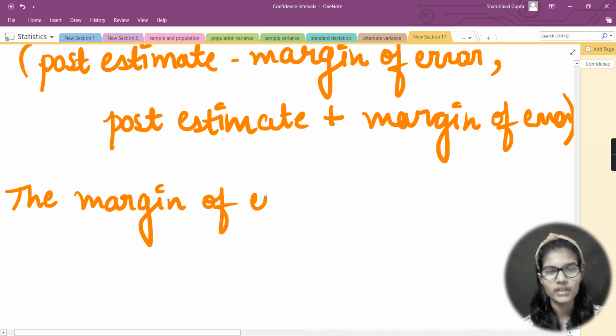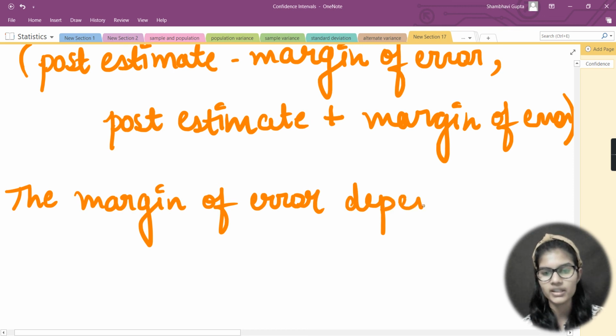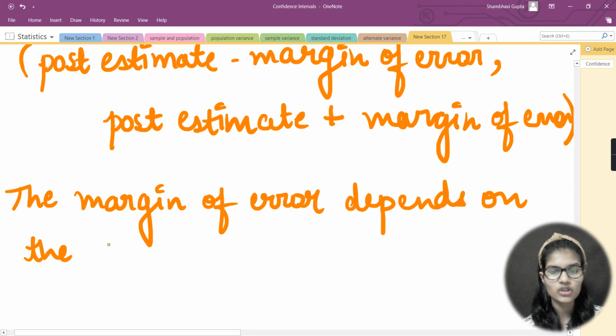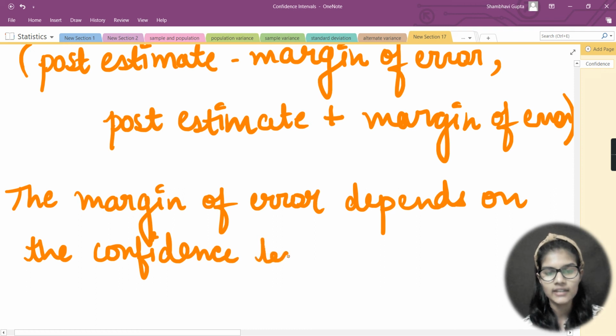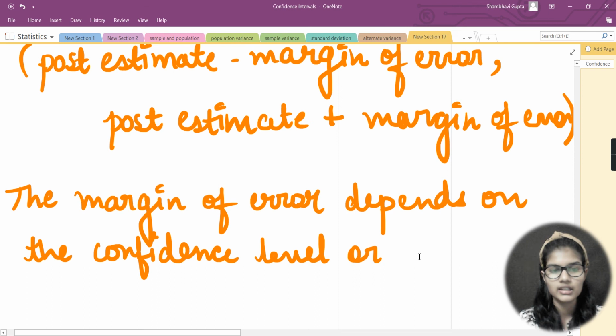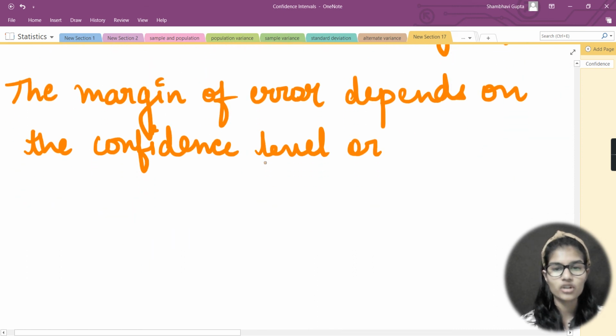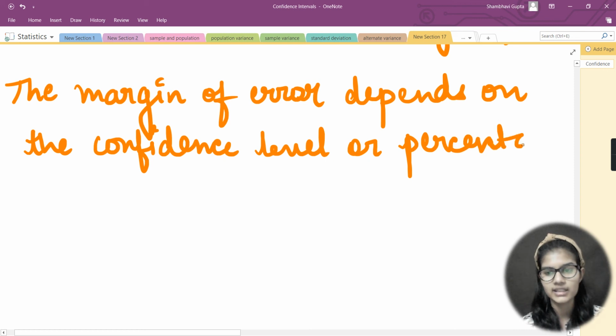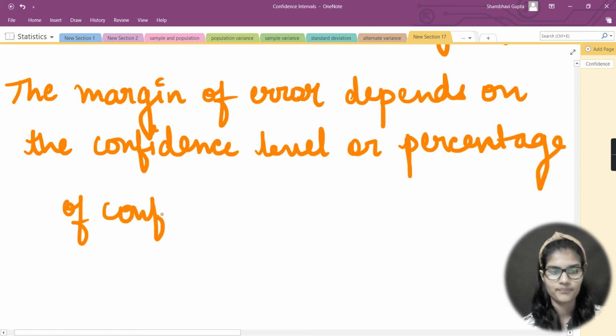The margin of error depends on the confidence level, or the percentage of confidence.